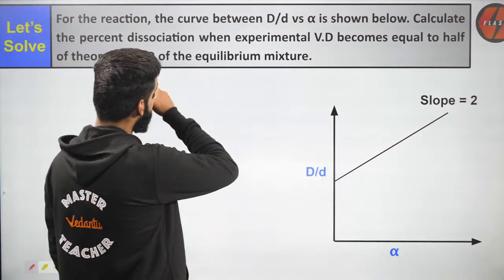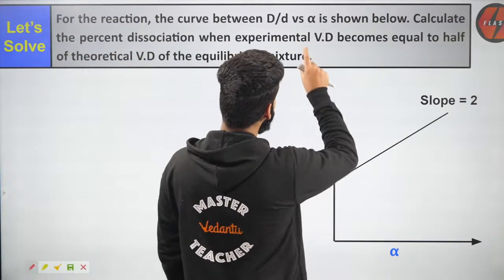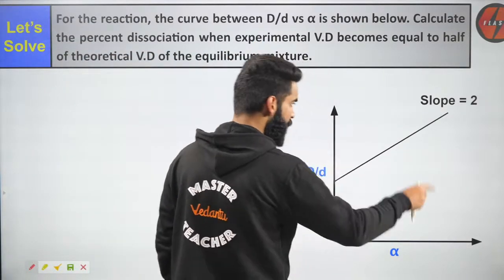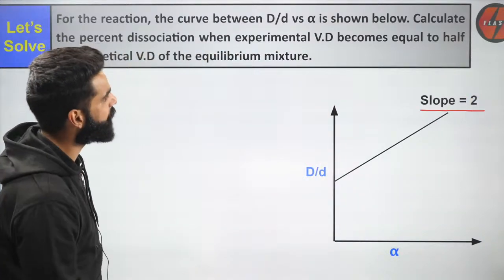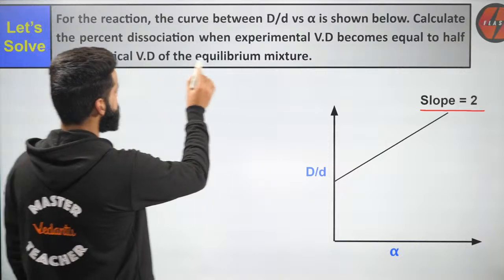Understand, guys. For the reaction, the curve between capital D by small d versus alpha is shown below. This is the curve which is given to me, and the slope of this curve is given as 2. This is a hypothetical value. Calculate the percent dissociation.